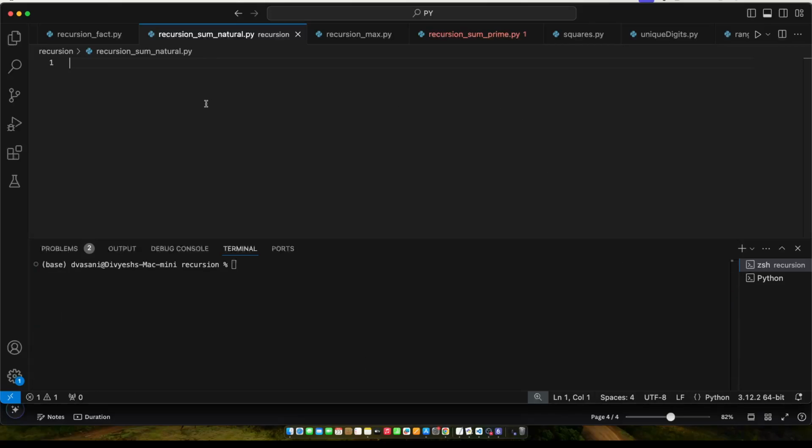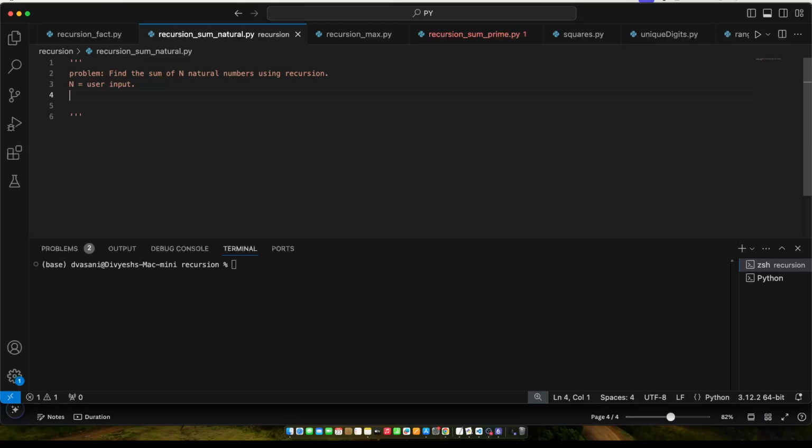So here we want to basically do the sum of natural numbers with recursion. Our problem statement is to find the sum of n natural numbers using recursion. Here we are not going to use loops or anything. It's just pure recursion that we are going to use to solve this problem. Now n is nothing but user input, right? Hope you got the point.